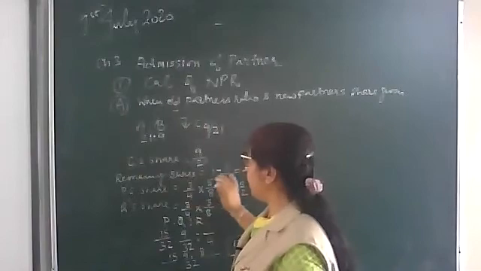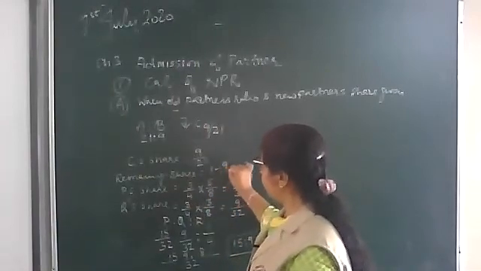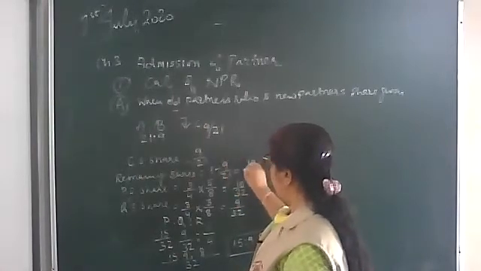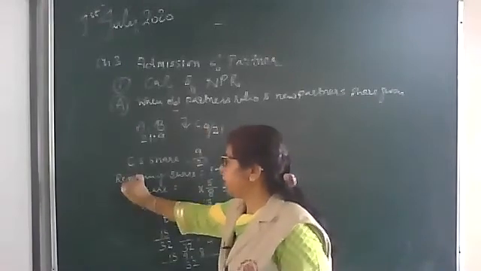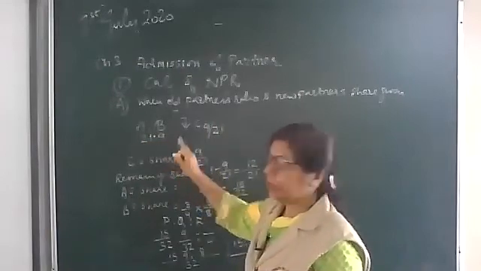First step, we will calculate the remaining share: 1 minus 9/21, that will be 12/21. Now 12/21 will be distributed between A and B in the ratio 21:9.